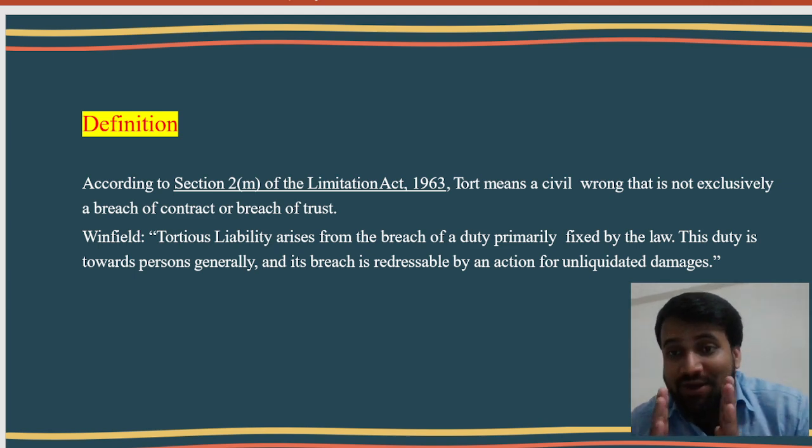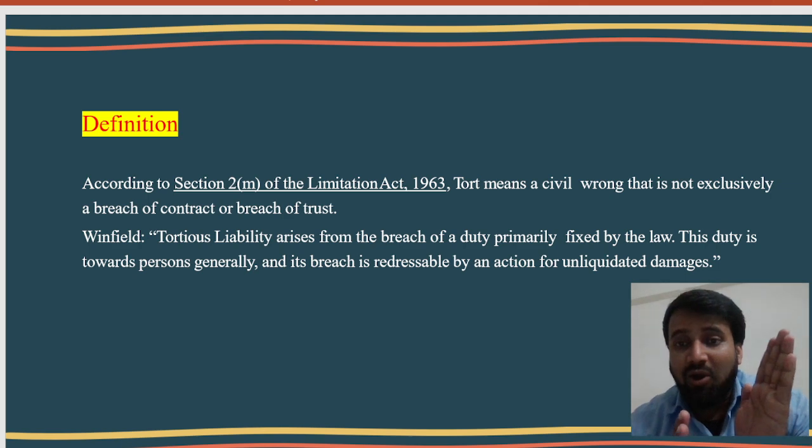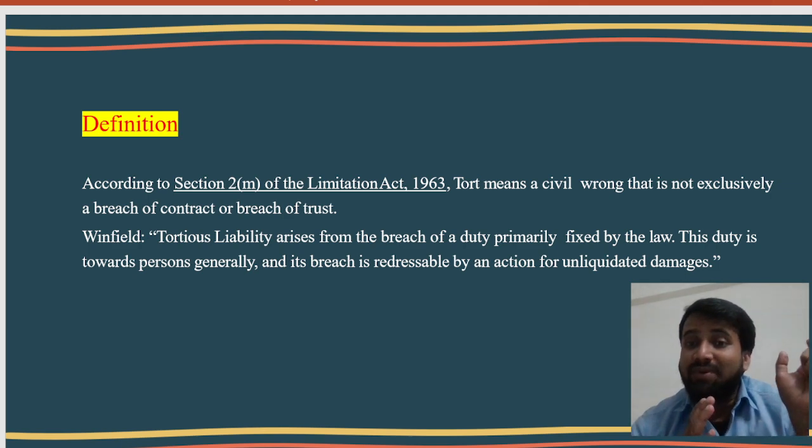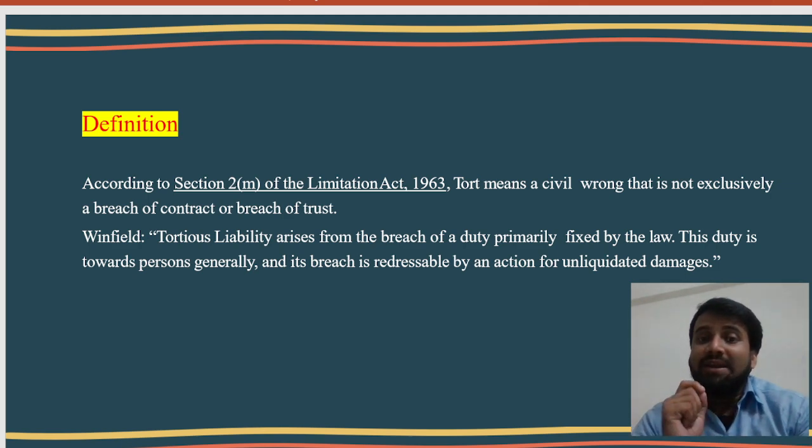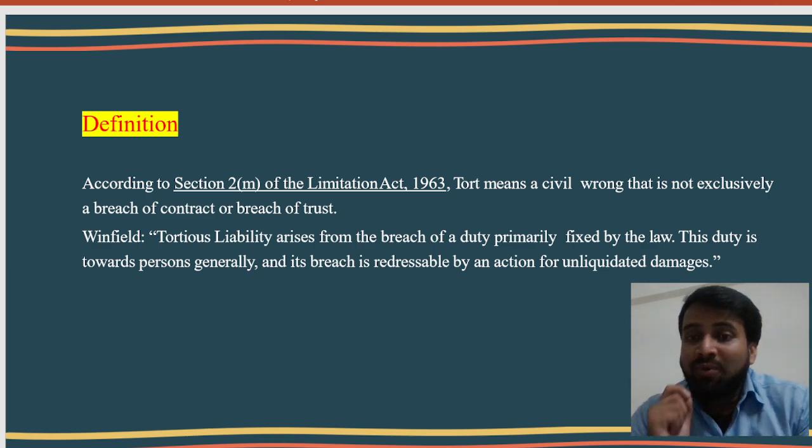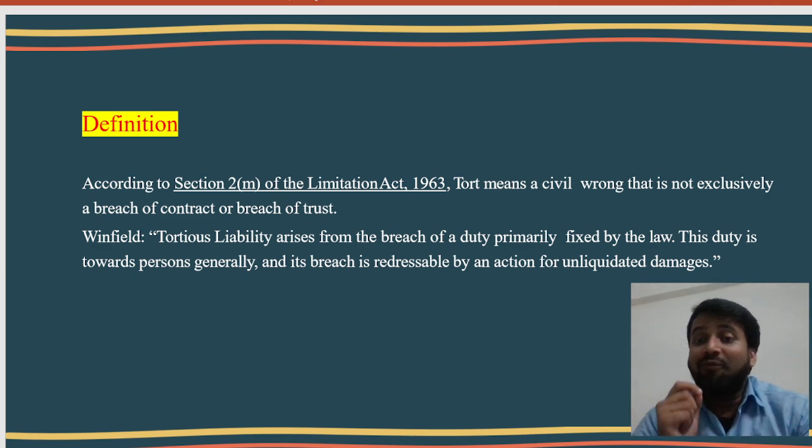If a duty is fixed by the law and any person breaches that duty, then the court will provide a remedy, and that remedy will be unliquidated damages. The victim will get the remedy.